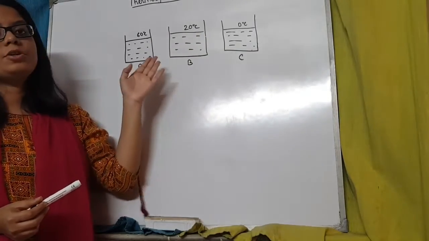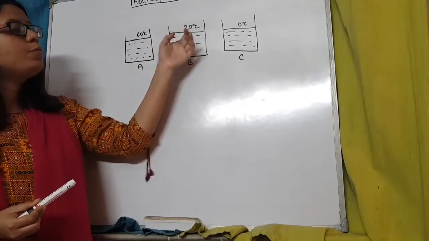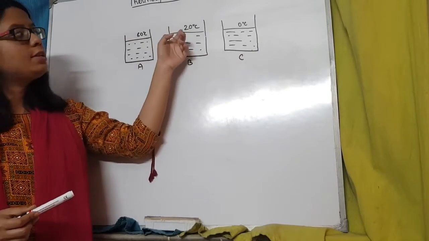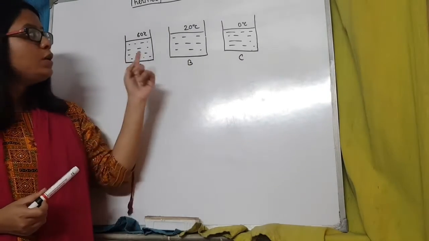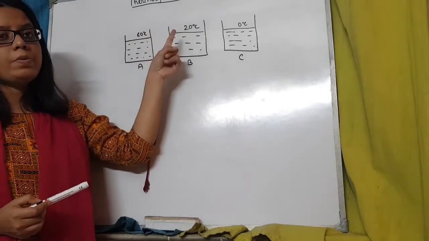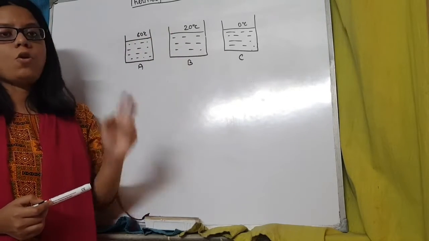For person 2, the temperature seems warmer. But for both of them, the temperature is constant. The temperature is 20 degrees Celsius. So even for one particular value of temperature, the experience of two people are not matching.